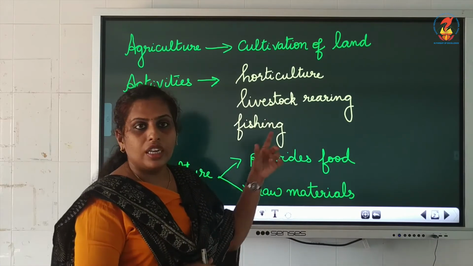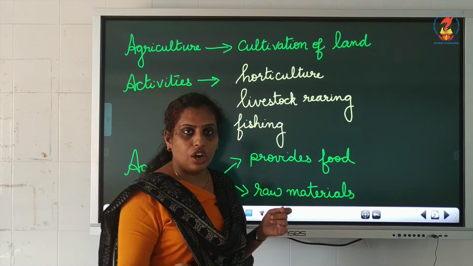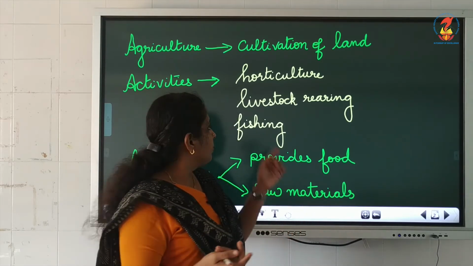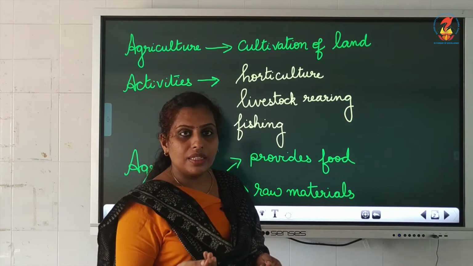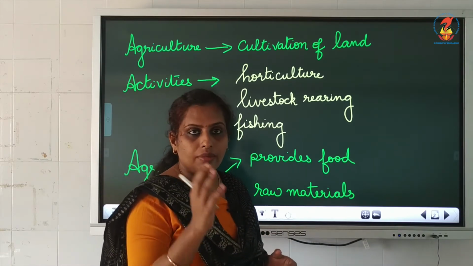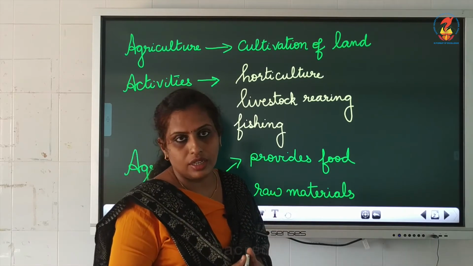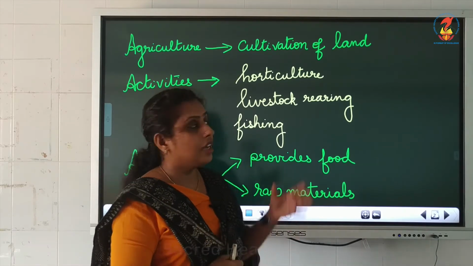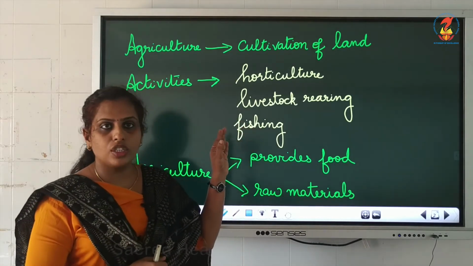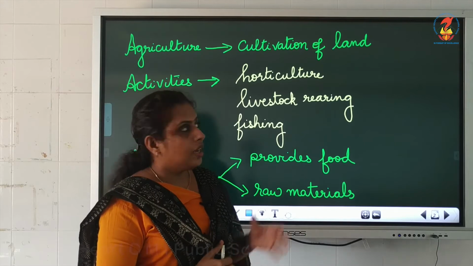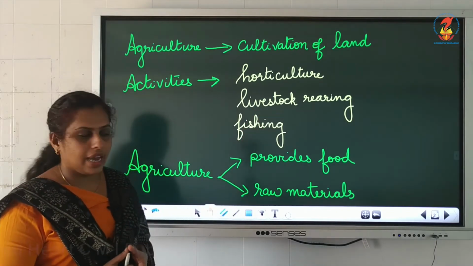Horticulture means cultivation of fruits, flowers, vegetables. Livestock rearing means animals that are used by farmers to do the farming. And fishing, you definitely know what it is, catching fish. Okay, so these are the 3 activities, but they will be learned in detail in your next video. Now you just have to know about the activities.